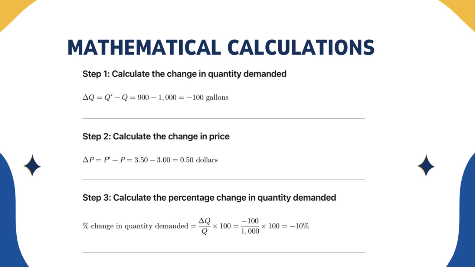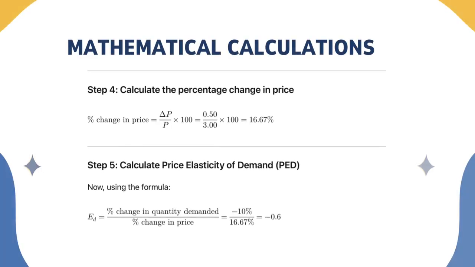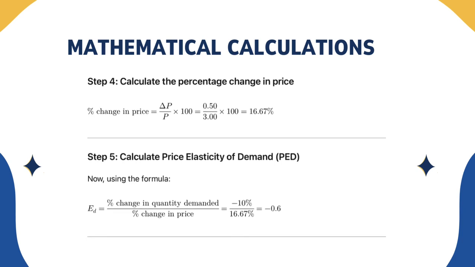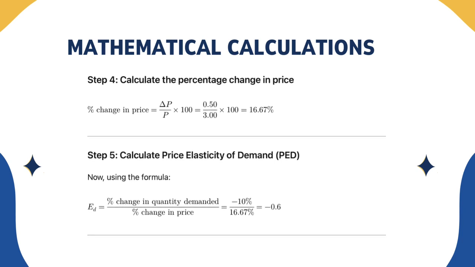Step 3, we calculate the percentage change in quantity demanded, which equals ΔQ over Q times 100, equals negative 100 over 1,000 times 100, and we get negative 10%. Next, we calculate the percentage change in price, which equals ΔP over P times 100, equals 0.5 over 3 times 100, and we get 16.67%.